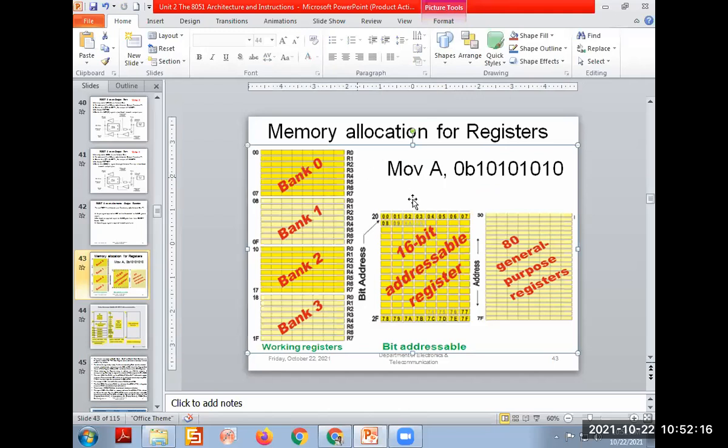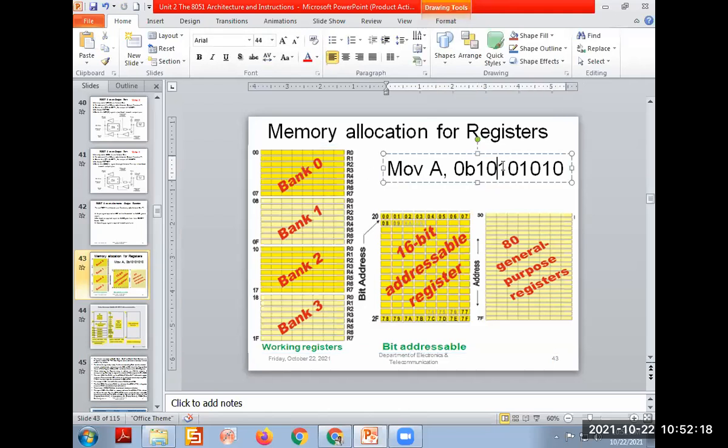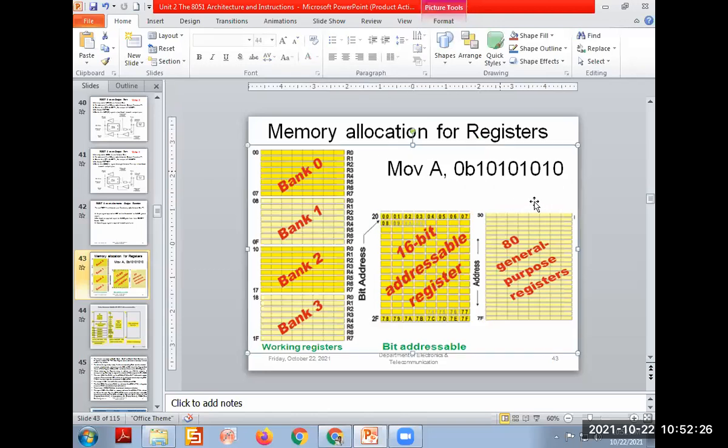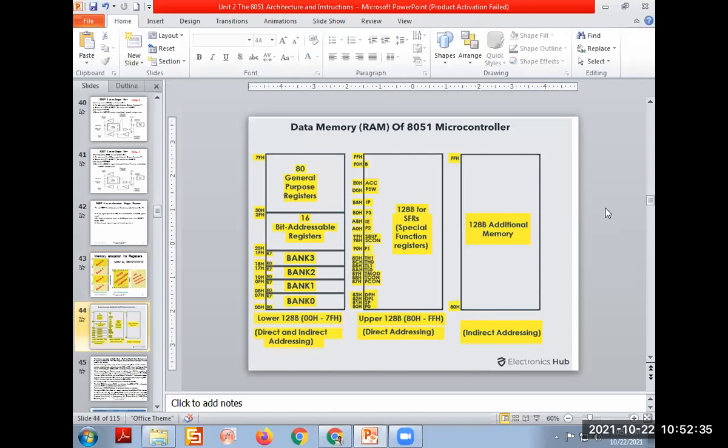When I want to operate on a single bit, this memory is allocated for that purpose only. The special function registers we will see in the next slide.